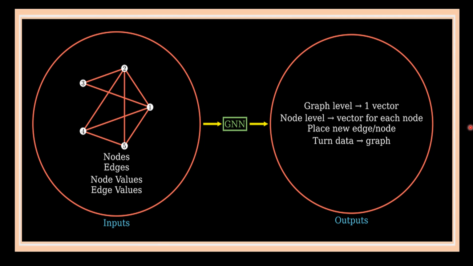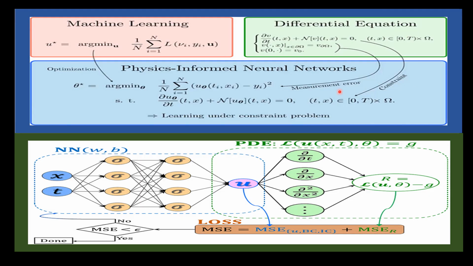So let's understand physics-informed neural networks now. Now, these physics-informed neural networks are a type of neural network that incorporates physical laws and constraints directly into the network architecture. And by doing so, this physics-informed neural network leverages the strength of both neural networks, or their ability to learn complex relations from data, and physics-based models, or their ability to provide physical insights and make predictions outside the training data.